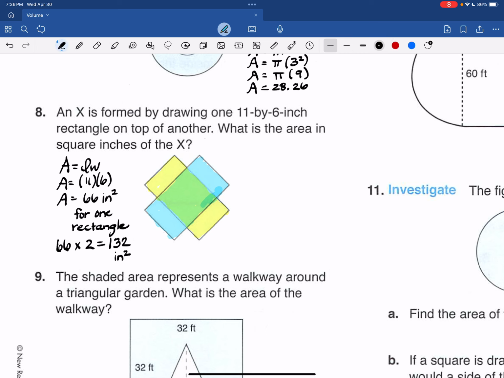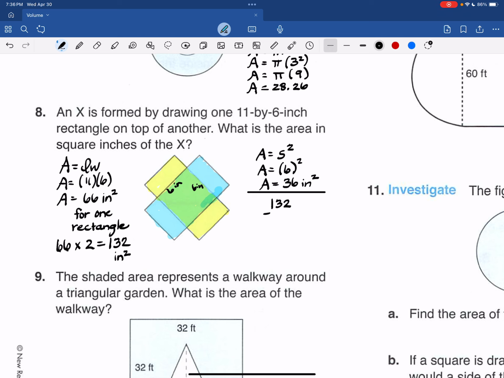So let's find the square inches for this square. So area is side to the second. 6 to the second. That's 36 square inches. And we want to subtract that because we don't want to count that space twice.